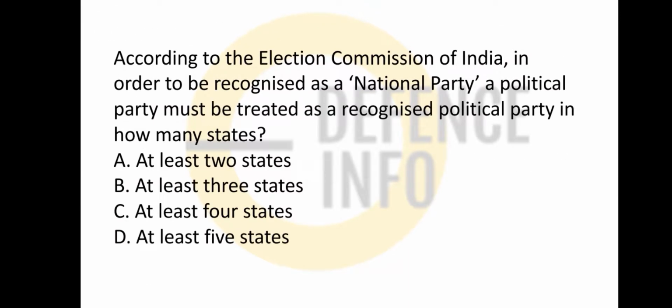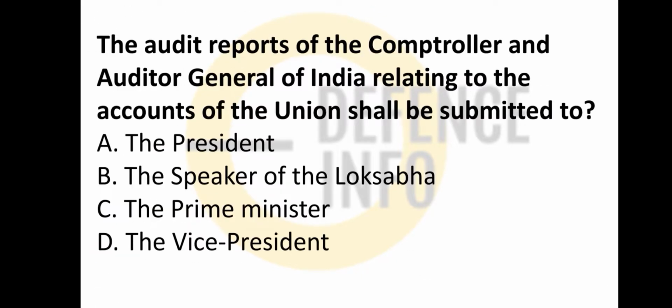According to the Election Commission of India, in order to be recognized as a national party, a political party must be a recognized party in at least how many states? At least 4 states. So option C is correct.